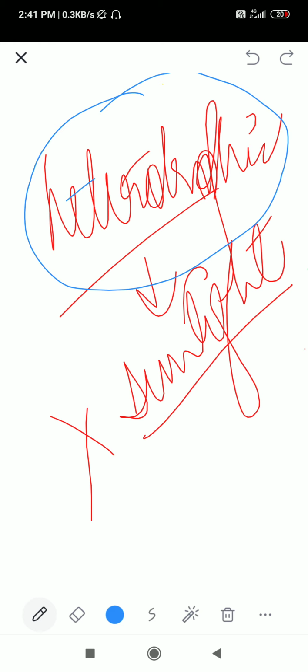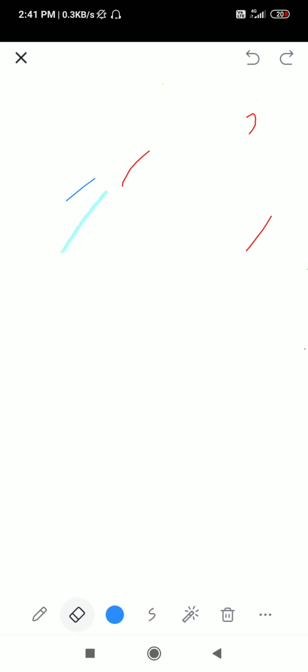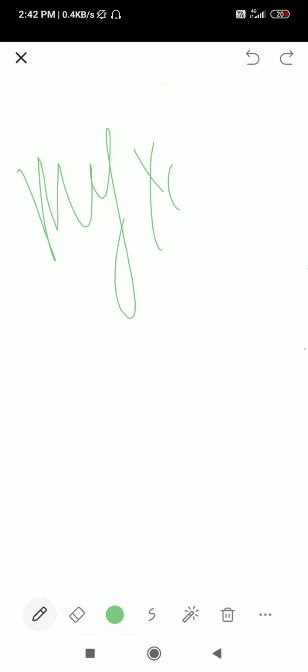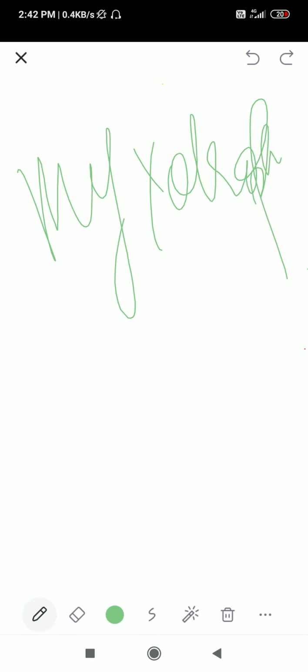So it shows both types of nutrition on the basis of the conditions, on the basis of the environment, like whether sunlight is present or not. So in that case, it is mixotrophic because it can show both types of nutrition.